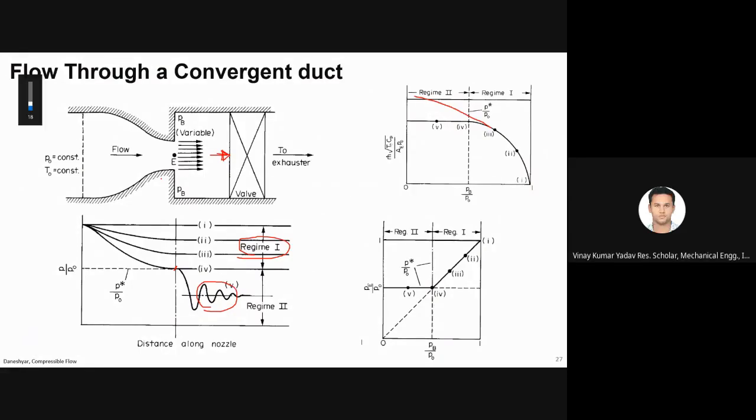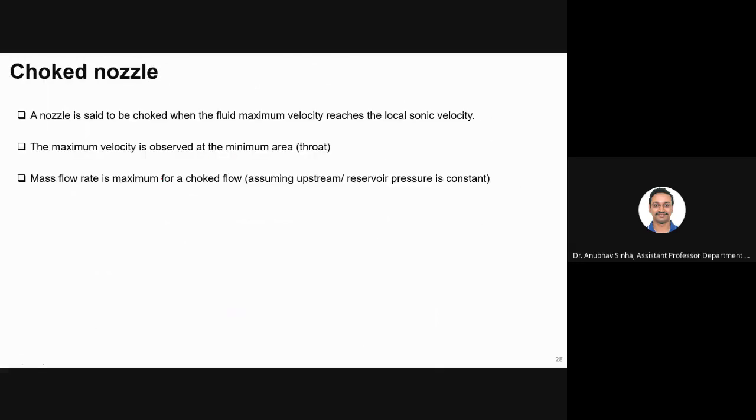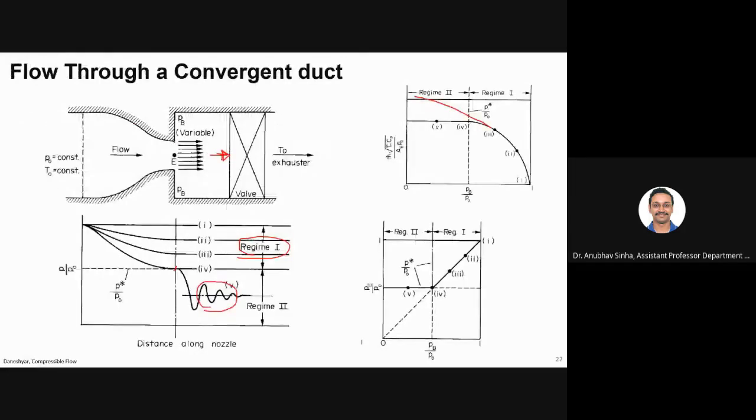Okay, let us talk about choked flow. As I already mentioned, when a nozzle is choked, it has a maximum velocity, which is basically the sonic velocity at the throat, just at the exit. Then I say this flow is choked, and you have the maximum mass flow rate.